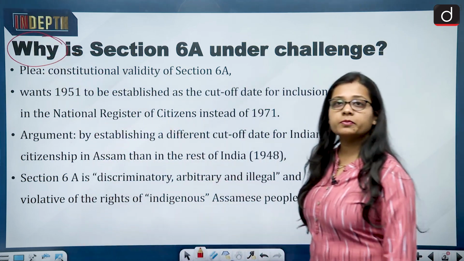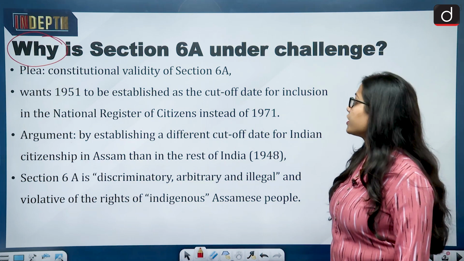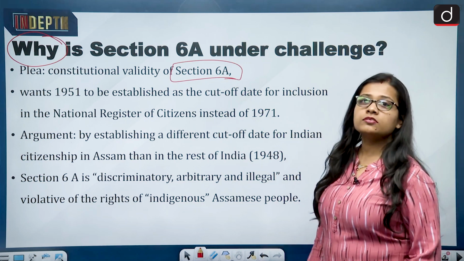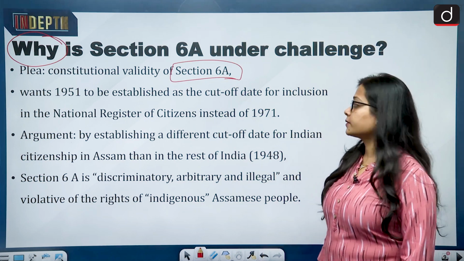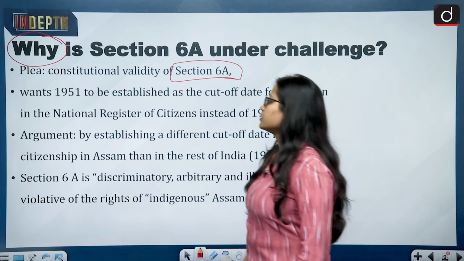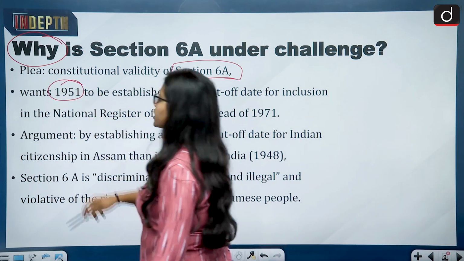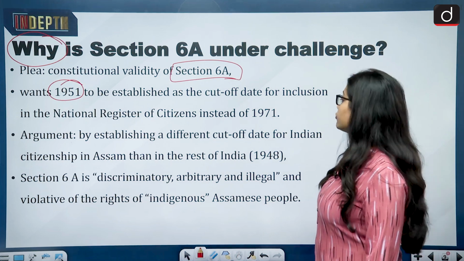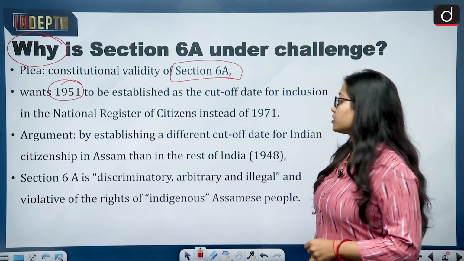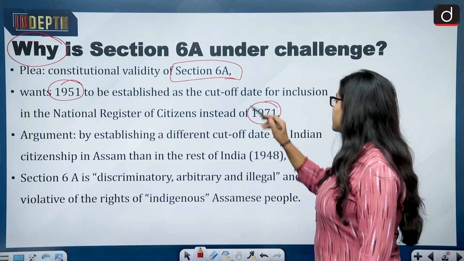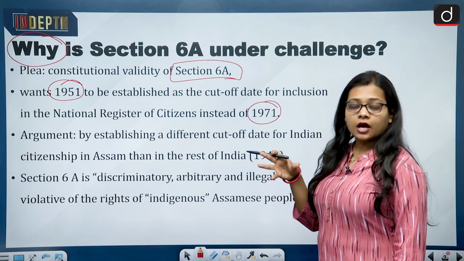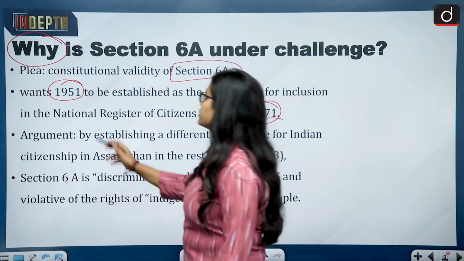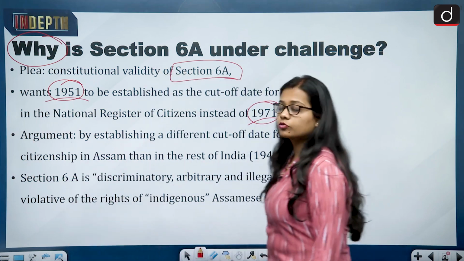The plea which is being talked about talks about the constitutional validity of section 6A. It says that section 6A is constitutionally not valid. Then they want 1951 to be established as the cutoff date for inclusion in the National Register of Citizens instead of 1971. After the amendment, the date which has been decided is 1971, but they want 1951 to be included.